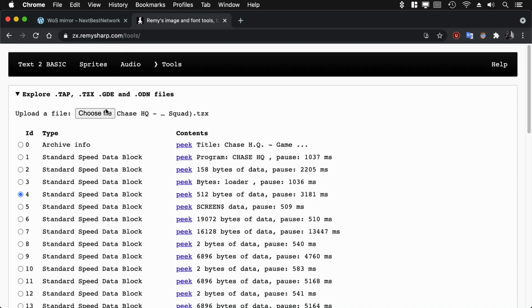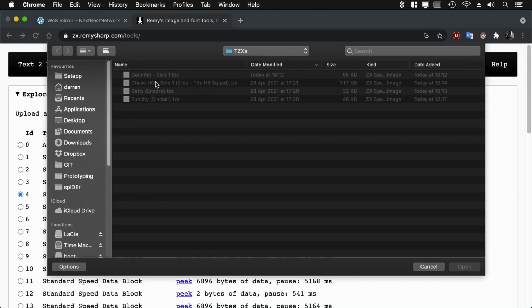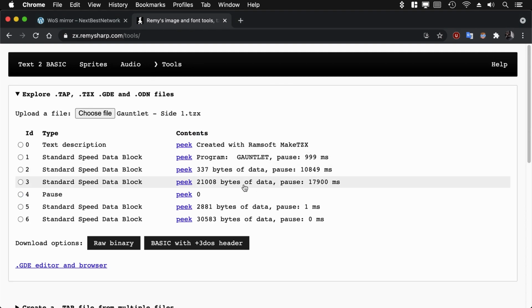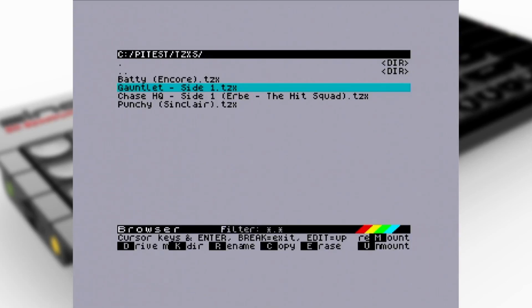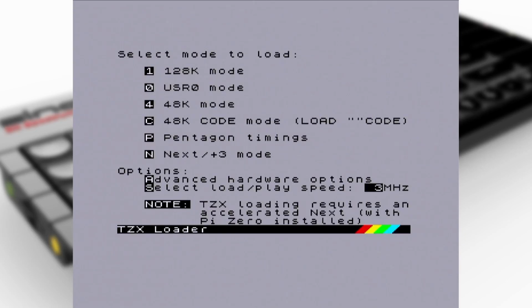The second one doesn't coincide with a multi-loader break, but that's not the point. We'll double check everything with Remy because I don't trust myself, and his tooling confirms 10.8, 17.9 seconds. So I understand that sometimes there are big pauses in these things because of computational phases or animations or music playing in between the different bits and bobs. But not all of these games have that, surely.